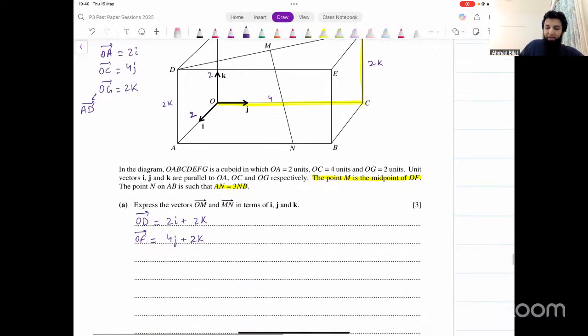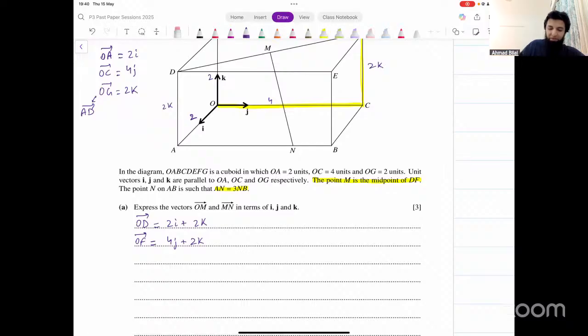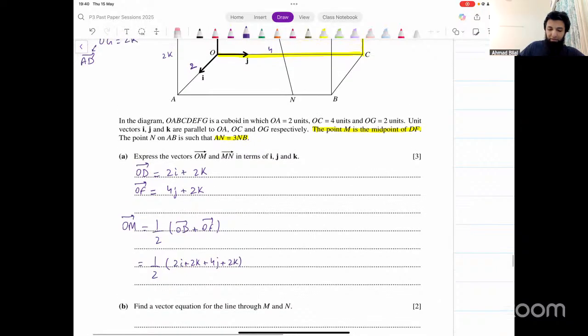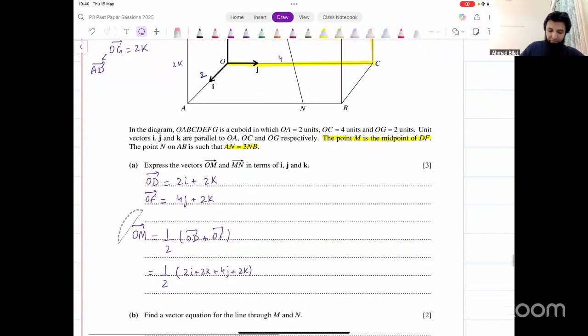Okay. And now M is the midpoint. We could use the direct formula for this. OM vector is equal to half of OD plus OF. Input values in this and see what that gives you. 1/2 into 2i plus 2k plus 4j plus 2k. See what that simplifies to.